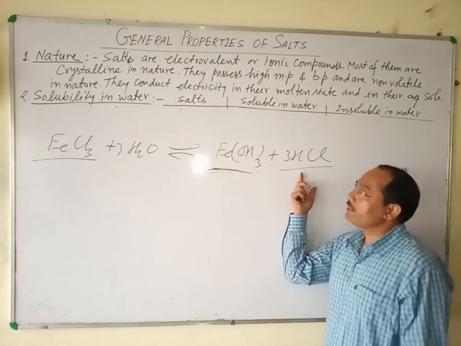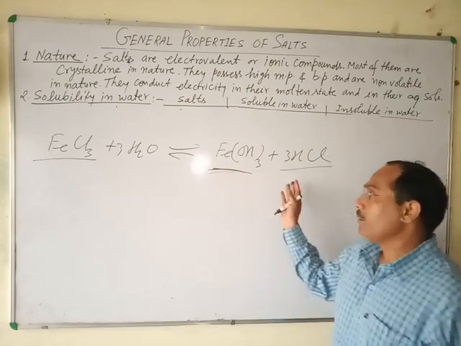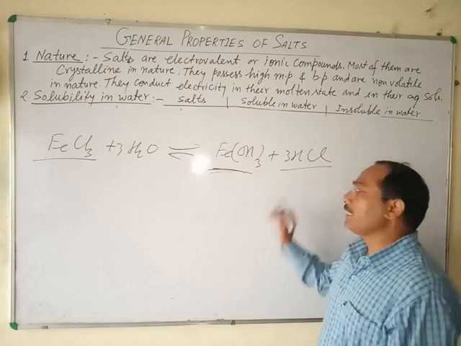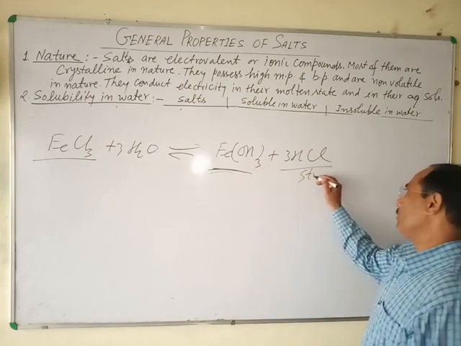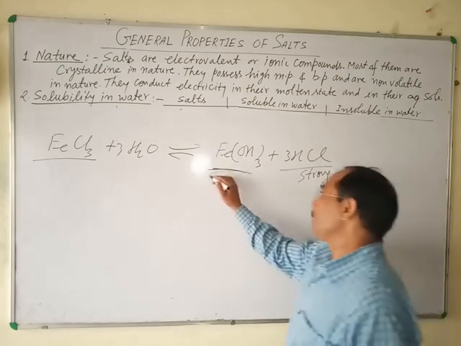HCl is a strong acid, Fe(OH)3 is a weak base, so the aqueous solution of ferric chloride becomes acidic in nature. In this case, this is a strong acid and this is a weak base.